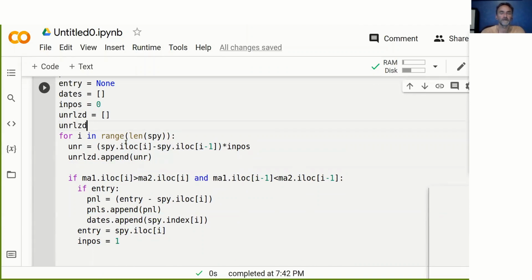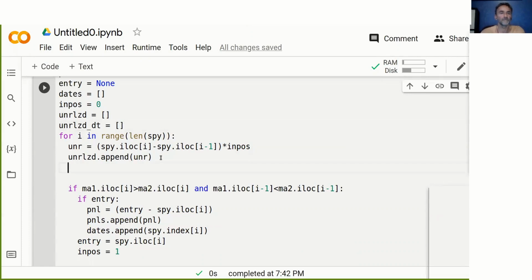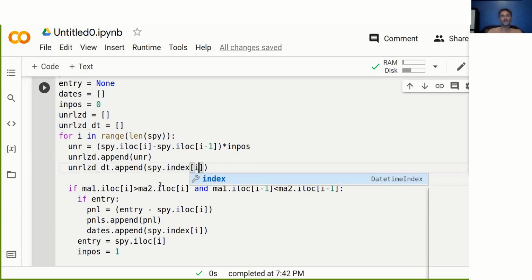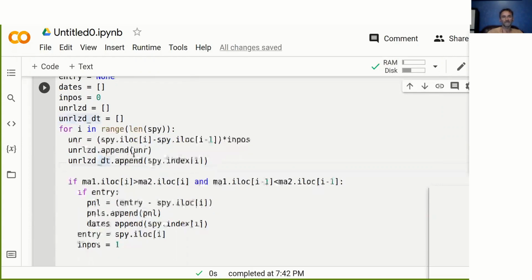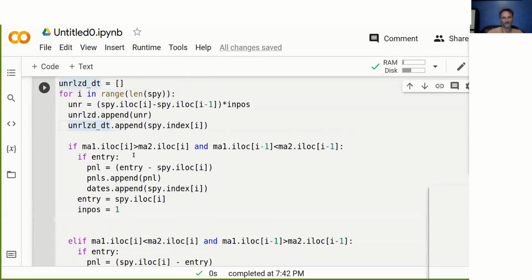So I call this unrealized_dt, a list as well. And so I say unrealized_dt.append, and then I go spy.index of i. Okay, so now we've got our unrealized calculation as well, and I just need to run it.